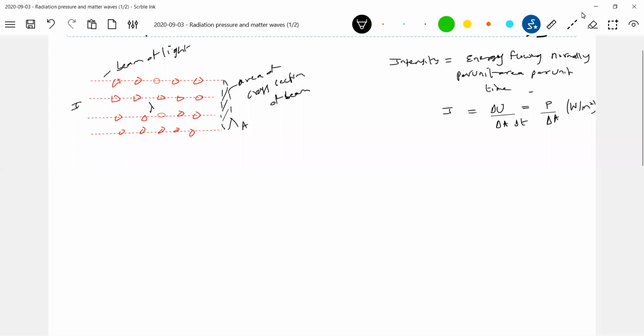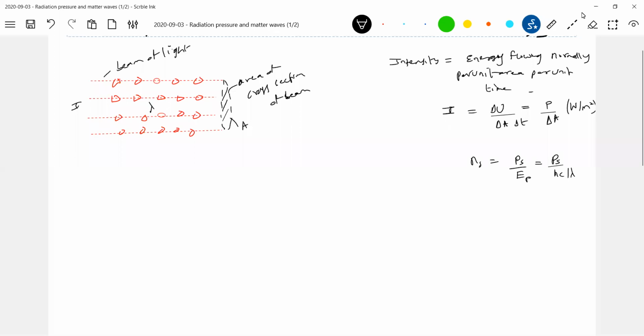So strictly, flowing normally is very important. I think we have already come across this in waves and sound. So we used to define intensity like this: energy flowing normally per unit area per unit time. Similarly, how many photons are emitted by the source? Can you remember this? Power of source by energy of photon, and this will be hc by lambda.